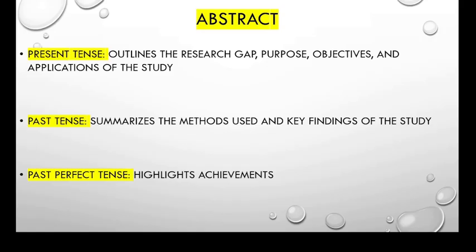The next one is past perfect tense. Past perfect tense highlights achievements. Example: the team had successfully developed a new algorithm for data processing. That's how you can use past perfect tense in abstract. So we can use these three tenses in the abstract part: the present tense, past tense, and past perfect tense.